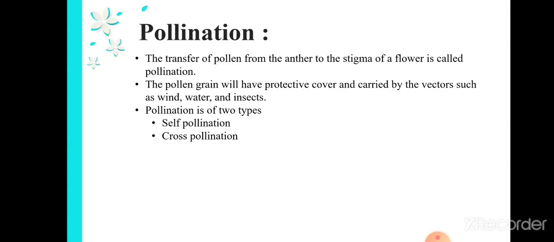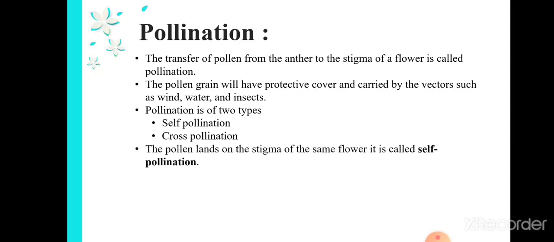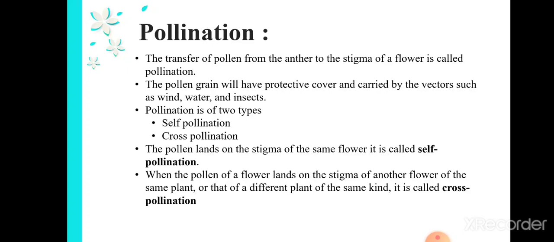Pollination is of two types. First one is self-pollination and next one is cross-pollination. When the pollen lands on the stigma of the same flower, it is called self-pollination, and when the pollen of the flower lands on the stigma of another flower of the same plant or that of a different plant of the same kind, it is called cross-pollination.